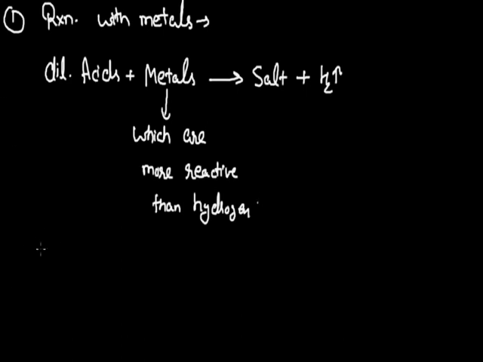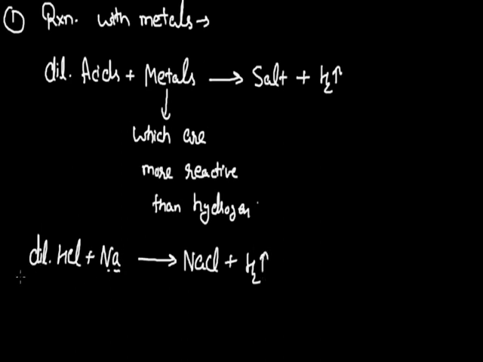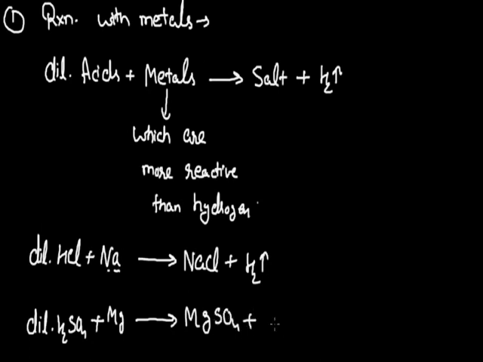For example, if we take sodium metal and react it with dilute hydrochloric acid, sodium being more reactive than hydrogen will displace hydrogen from its compound, and finally the salt will be sodium chloride with the evolution of hydrogen gas. Similarly, if I take magnesium, which is also more reactive than hydrogen, and react it with dilute sulfuric acid, H2SO4, the salt magnesium sulfate, MgSO4, will be formed, and hydrogen gas will be released again.